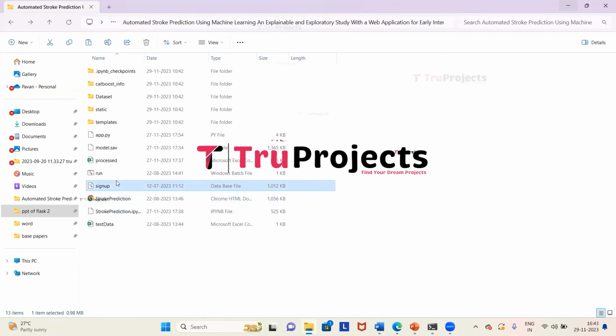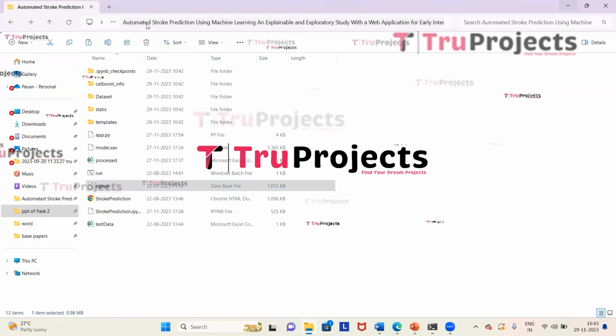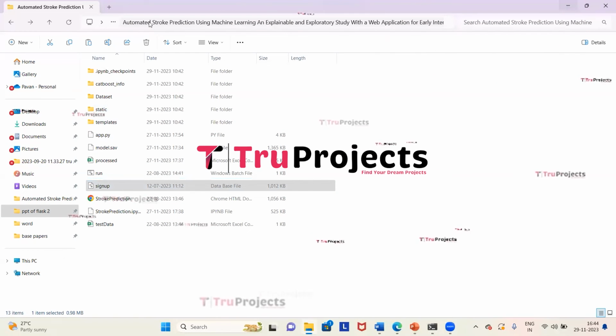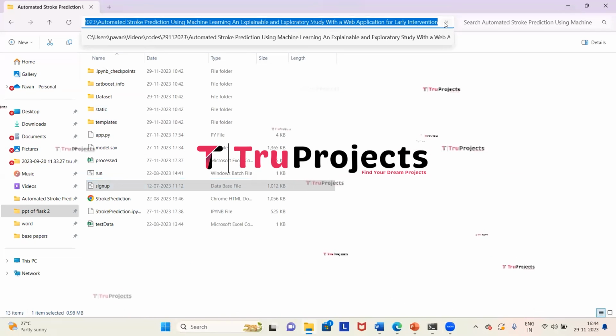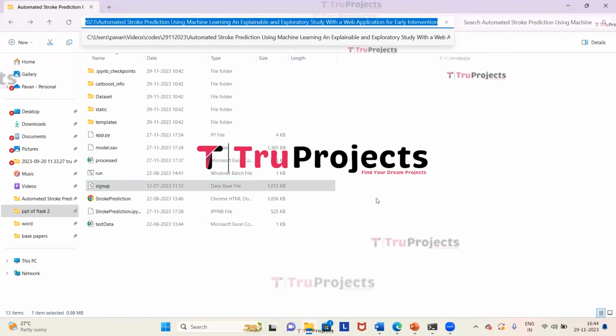This is the signup file. This is the database file used to store the user information. Now we need to copy the path of the code folder from the address bar of the file explorer. So I'm copying the path. Now we need to open the Anaconda prompt.